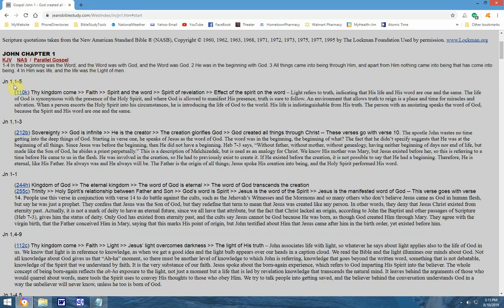and we're going to see what kind of topics pertain to this verse. These here pertain to the interval of verses 1 through 5. This pertains to the interval of verses 1 through 3, and this just pertains to verse 1. The Word of God transcends the creation, and Jesus is the manifested Word of God. We're looking for a topic that referred to Jesus manifesting the Word of God. We notice that there's also commentary here that pertains to that.